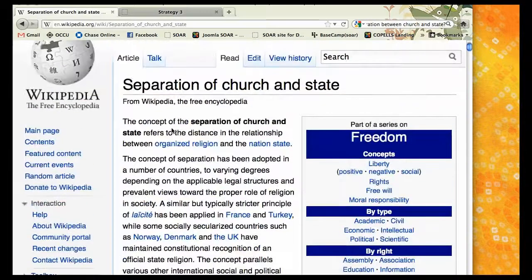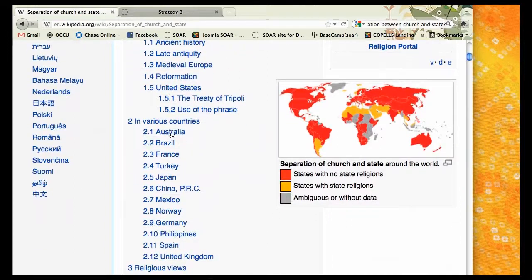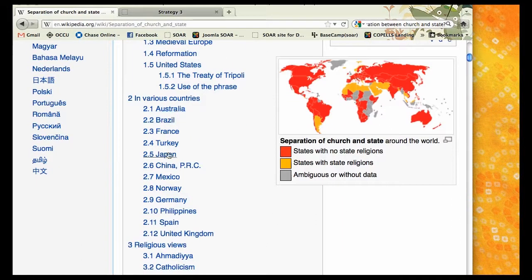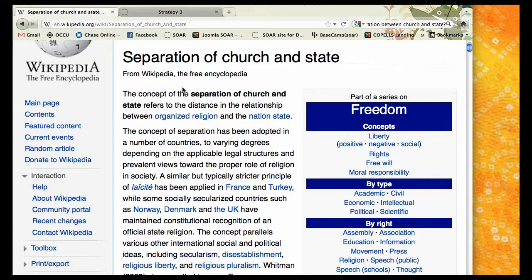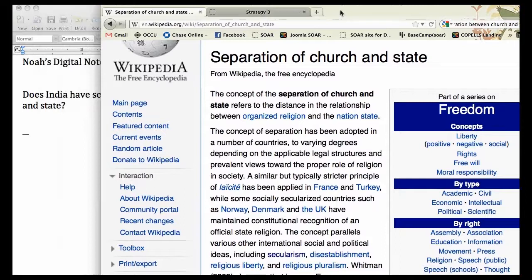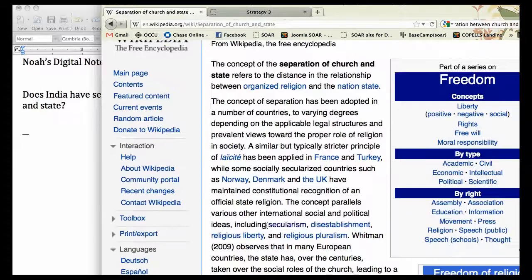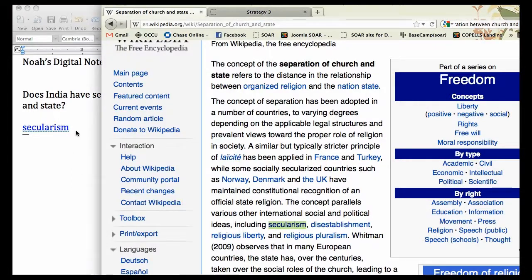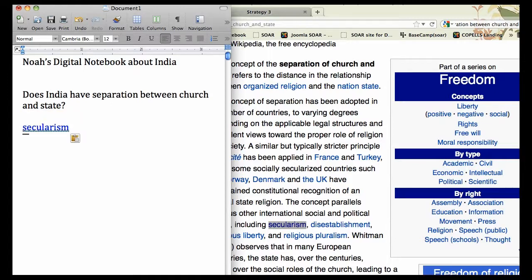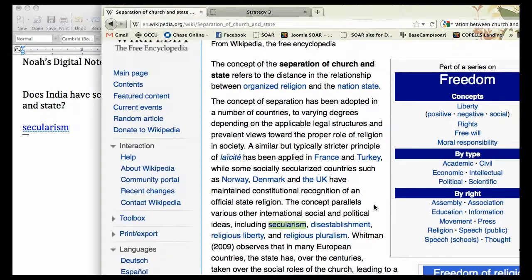In this article, which is about the separation between church and state, the table of contents actually has many countries that it discusses when it talks about the separation between church and state, but India is not among them. How else can we use this Wikipedia article? Well, first of all, it has a lot of great vocabulary words. So Noah can copy and paste great vocabulary words like secularism into his digital notebook and use that word to write new search questions like, does India have secularism, or is India a secular state?